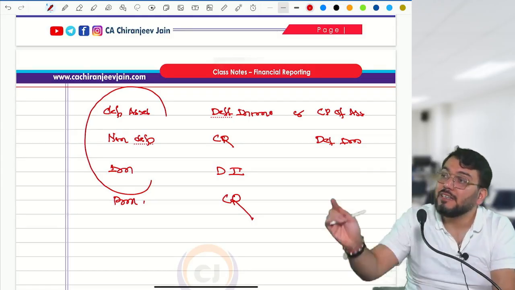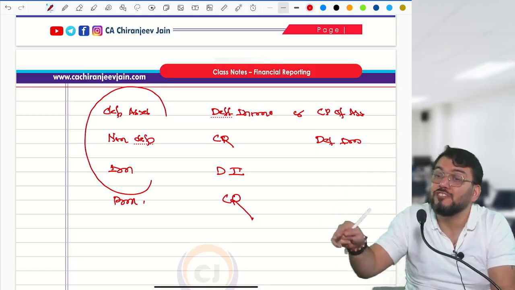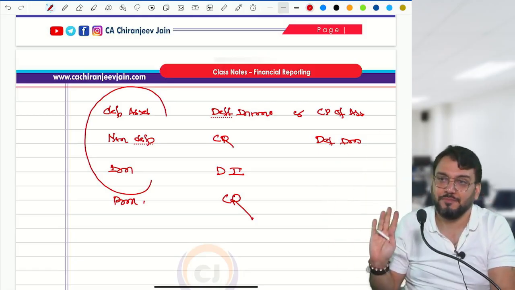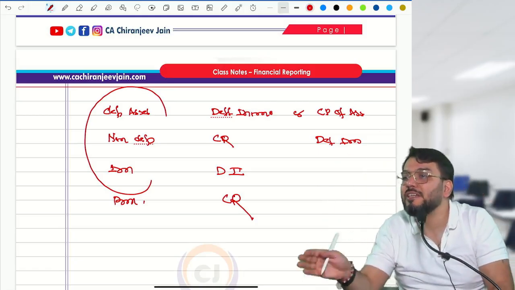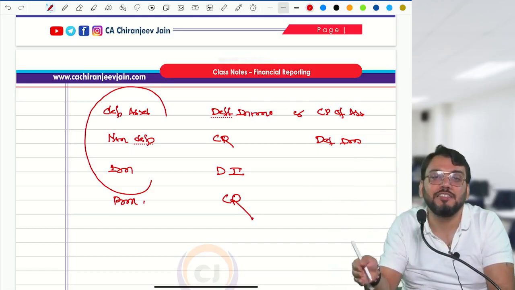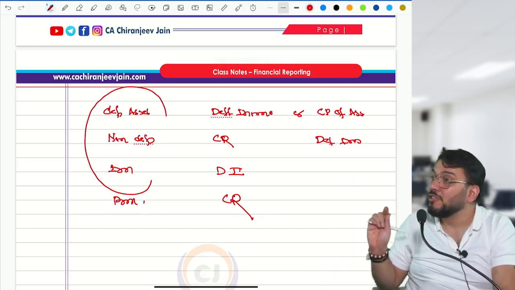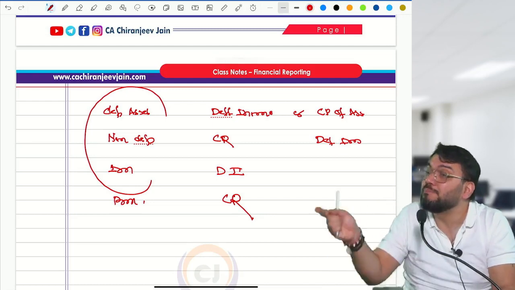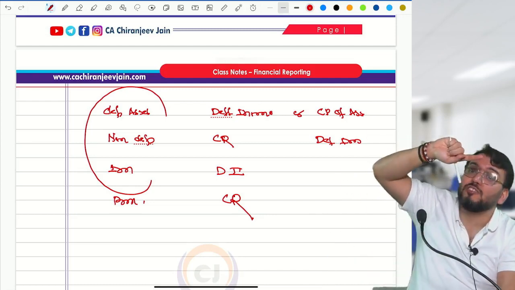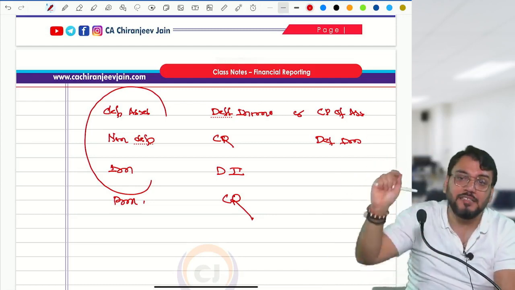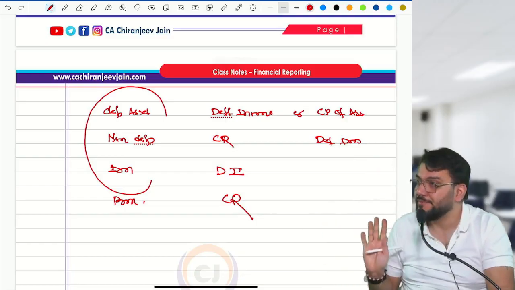First, if the grant has been received to compensate past expenses, then it will be transferred to PL immediately in the year in which the grant is received or receivable. So if the grant has been received to compensate what? Past losses or past expenses, then it will be transferred to PL immediately.